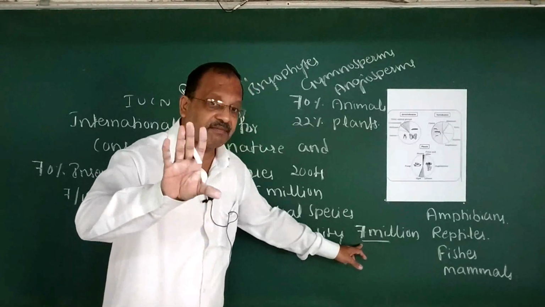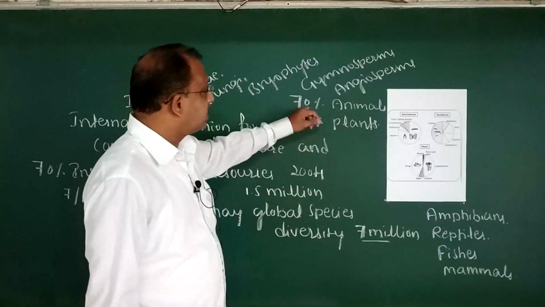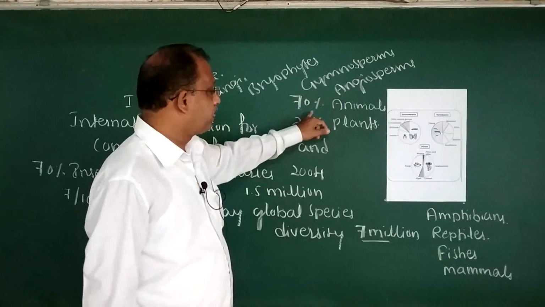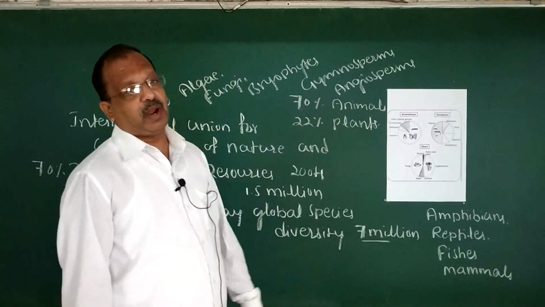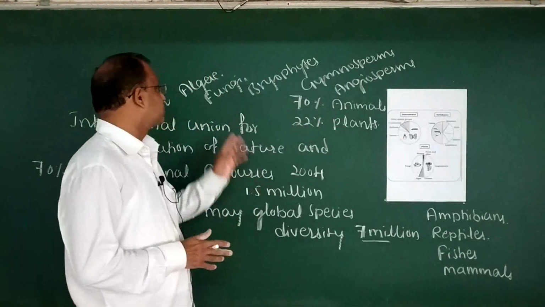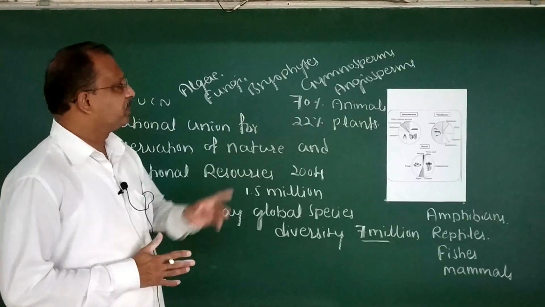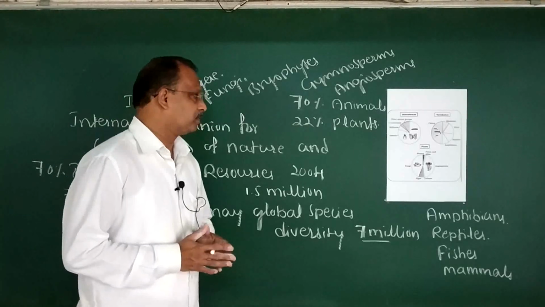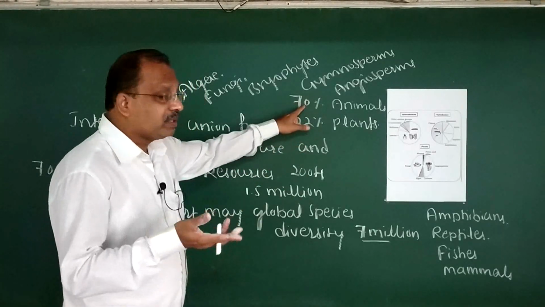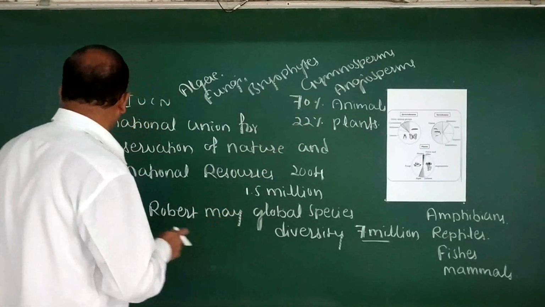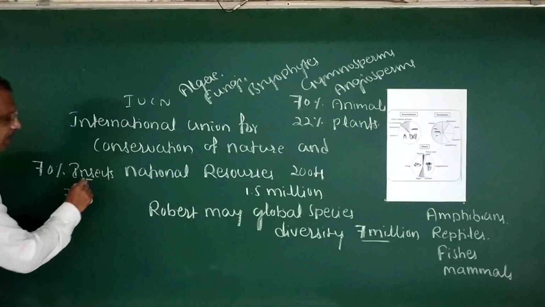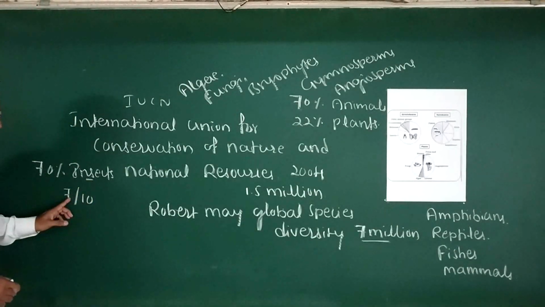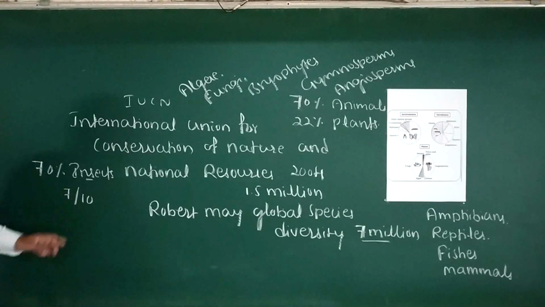Among that, 70% are animals and 22% are plants. That plant community includes algae, fungi, bryophytes, gymnosperms and angiosperms. Among these animals, 70% are insects, or it constitutes 7 out of 10 animals.